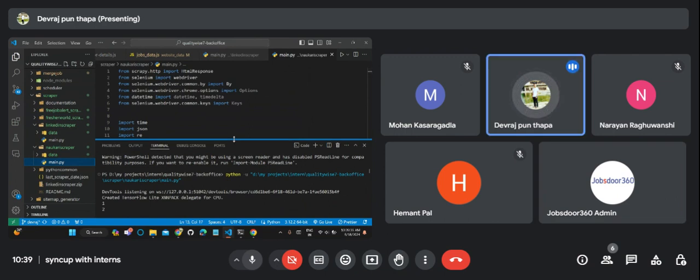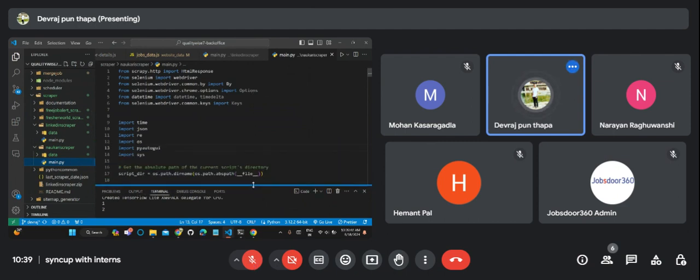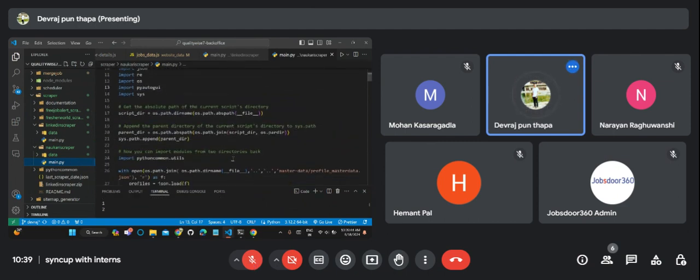Okay, so this is a Naukri scraper. In the main.py file, we have a scraping method. You can see.